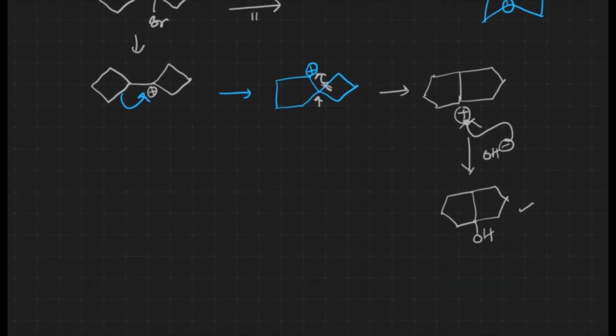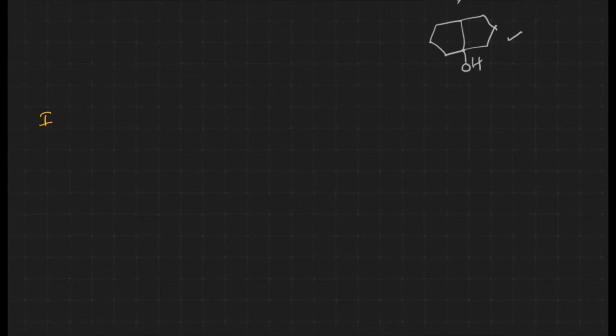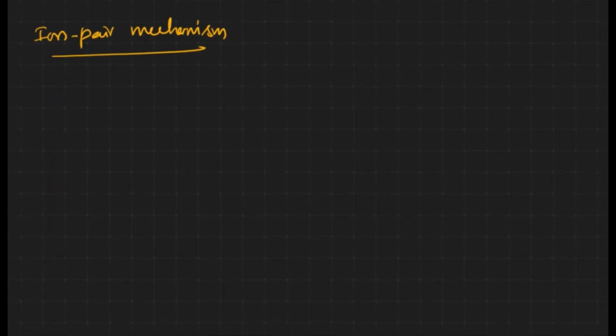Since ions are formed during the reaction, we can also write the ion pair mechanism for the SN1 reaction over here. Let us see the ion pair mechanism for the SN1 reaction. Initially we have a substrate, R-L, where L is the leaving group. During the reaction, since the leaving group has comparatively more electronegativity, partial charge formation takes place.